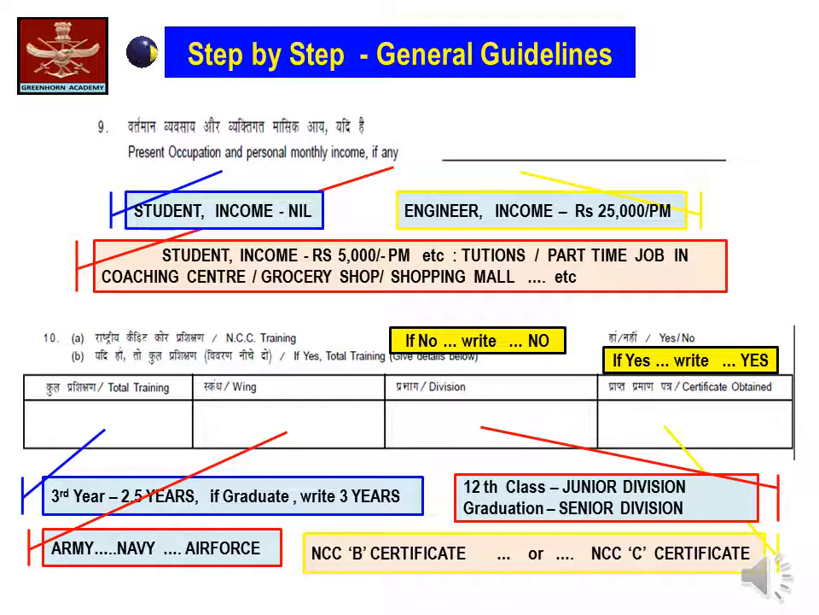Serial number 9 reads present occupation and present monthly income, if any. Boys and girls, if you are a student, write "student, income nil", which simply says your present occupation is student and you are not earning anything. However, if you are a graduate or a service candidate, you are supposed to write either engineer, doctor, executive or service, and you are supposed to write your income. Again, you are supposed to write your monthly income and not yearly income.